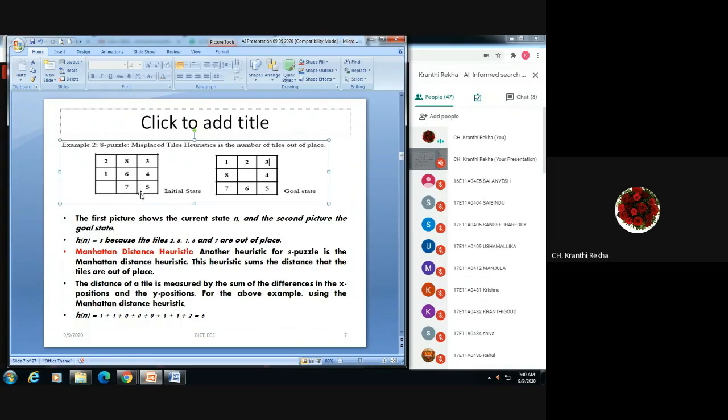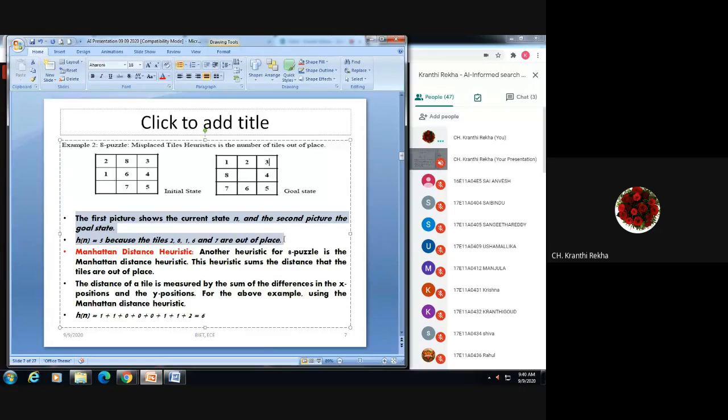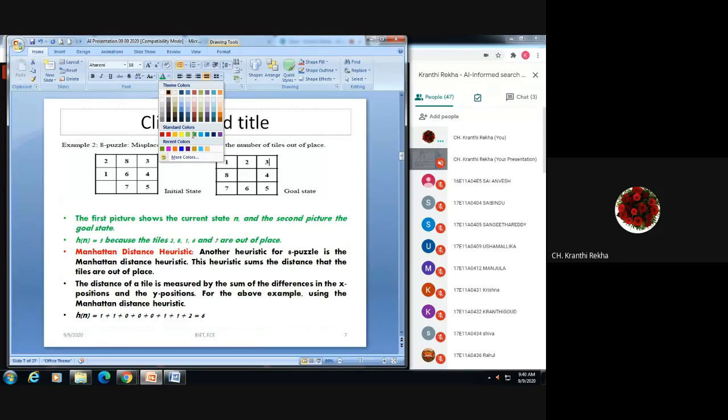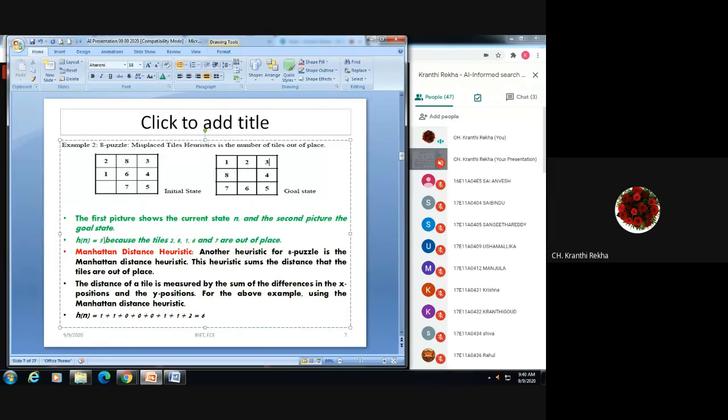This is one type of heuristic. Both are different. This is the first case, and this is the second case. Here we only find the positions in which tiles are out of place and find the distance, adding up all the distances of the positions.